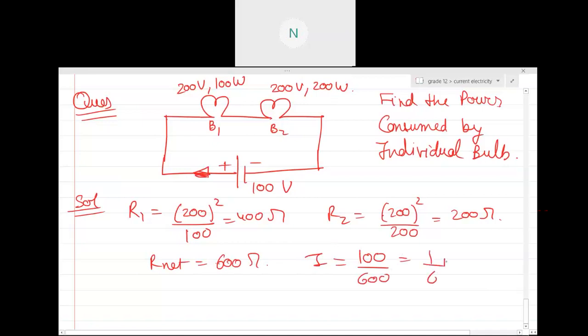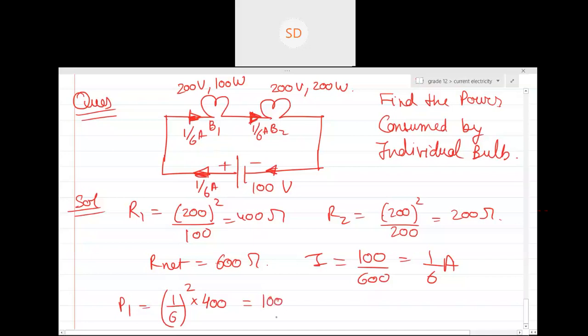So can you see the step by step process? If you follow the step by step process, every answer will come. So what is the power across the first bulb? It is I square R, so 1 by 6 square. Can you see this current of 1 by 6 ampere will be passing through this bulb as well as this bulb. So the current across the individual bulbs is clear. So 1 by 6 square multiplied by what is the resistance of the first bulb? 400. So when you solve this, it is 400 by 36, which can be divided by 100.